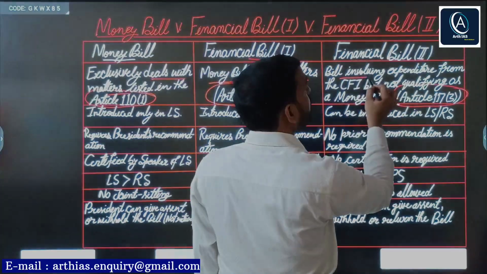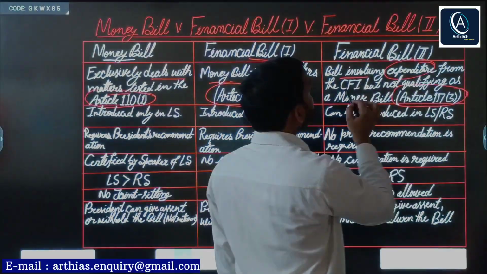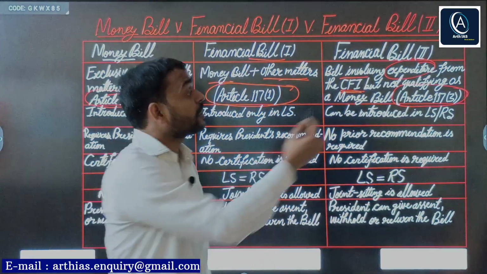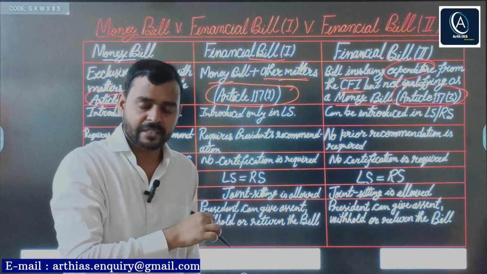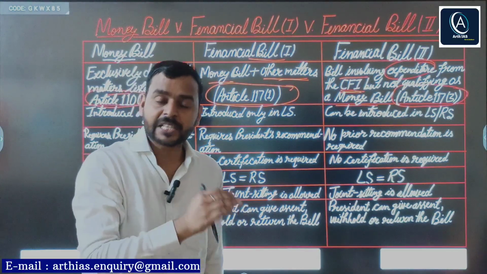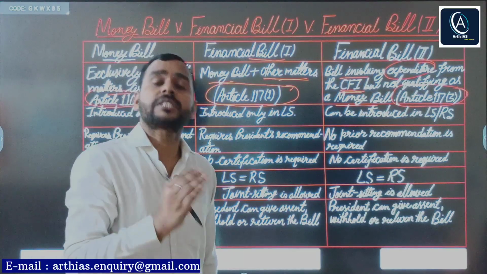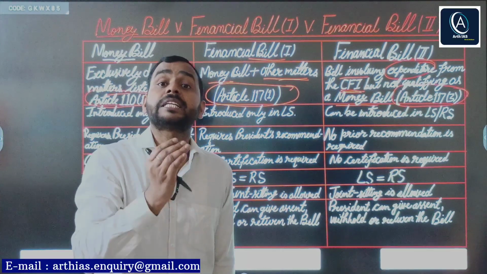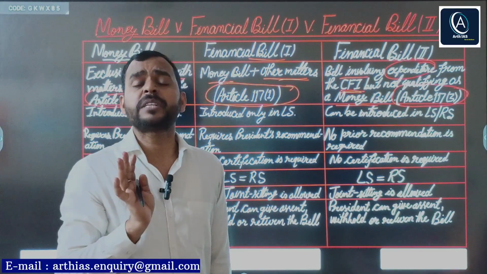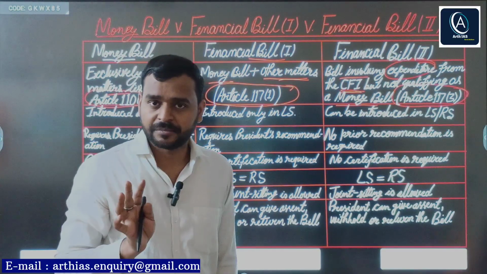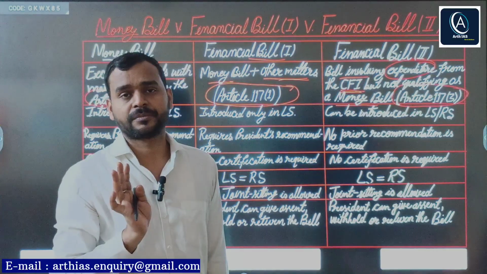Next, bill involving financial bill category 2. I told you that it is a bill involving expenditure from the Consolidated Fund of India but not qualifying as a money bill. For example, launching a new scheme. This year in the budget, the government has launched the PM Dhan Dhanya Krishi Yojana. So what is it? It is a scheme, and it will increase the expenditure from the Consolidated Fund of India, but it is not a money bill.